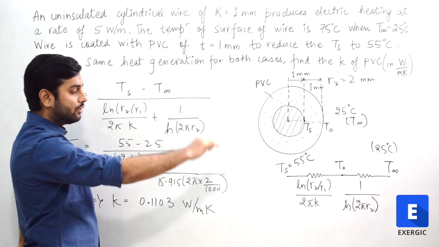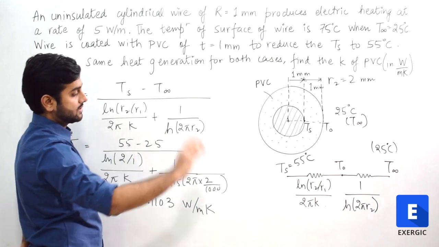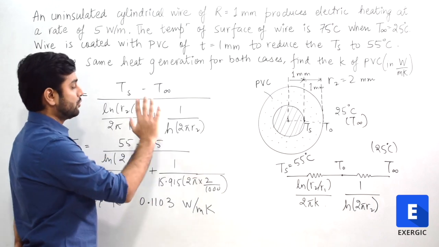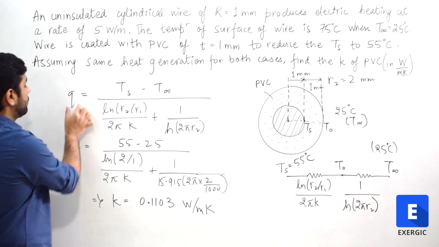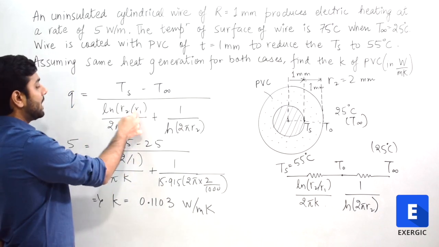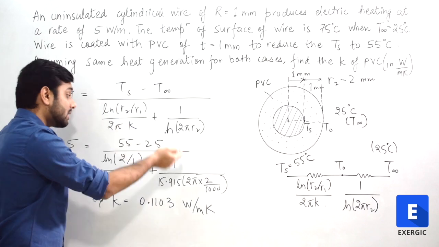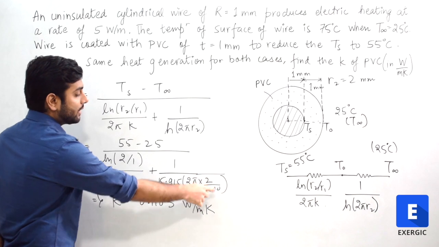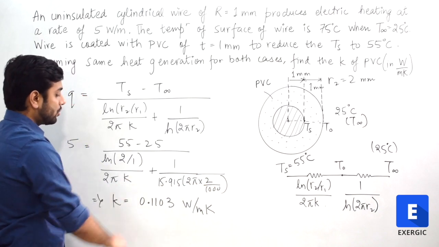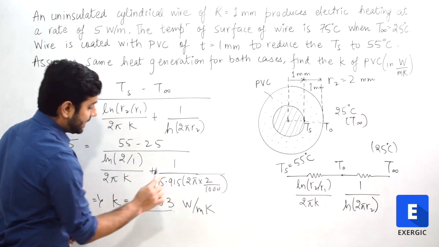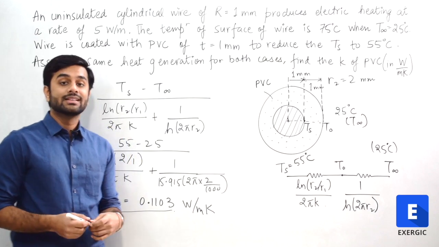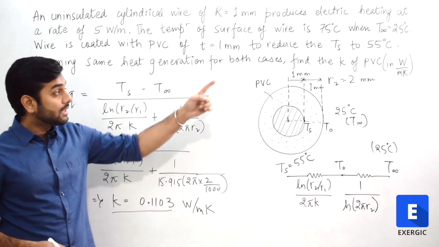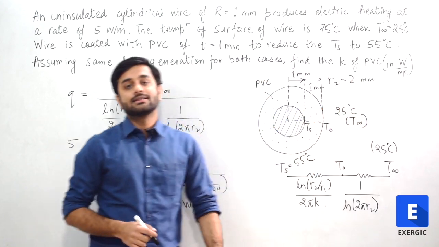I have already explained what happens with the L in both the cases. R2 value also is known to us. So in this complete expression, Q is equal to 5 known to us, R2 by R1 known to us, K value is required, H value we calculated as 15.915, R2 is 2 by 1000, K is the only unknown. Solve it and you will get this value of K as the answer, 0.1103 watt per meter Kelvin, the same units in which the answer was asked.